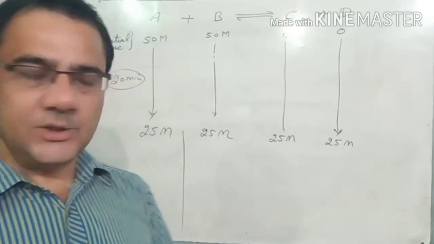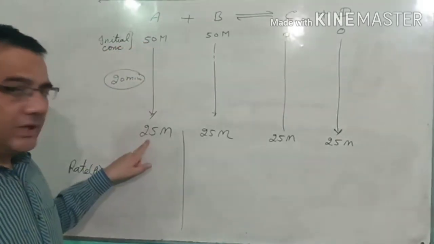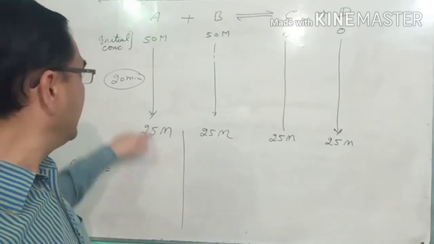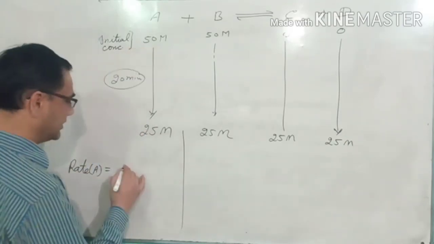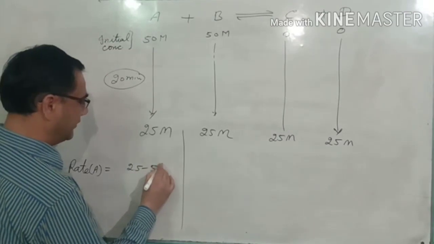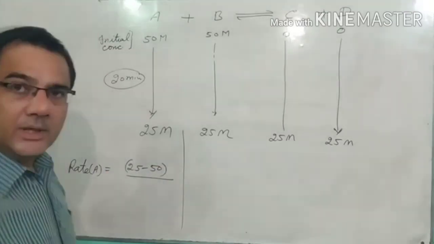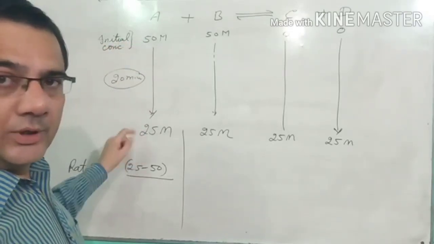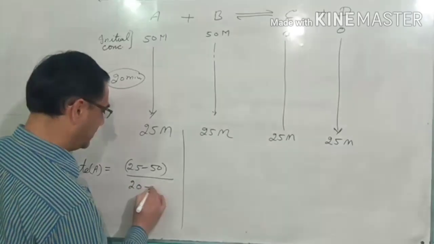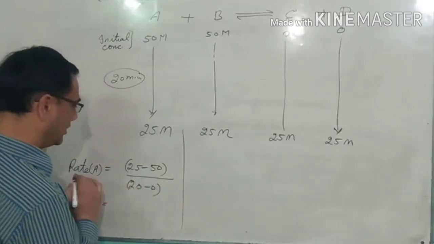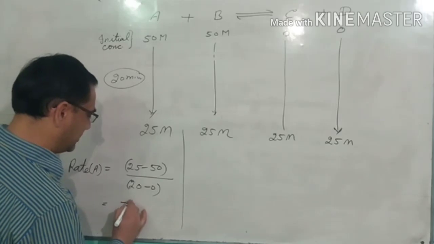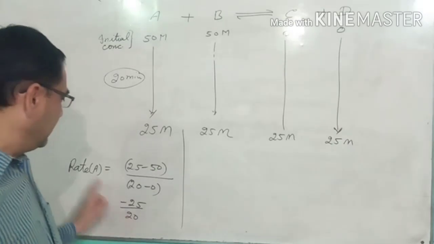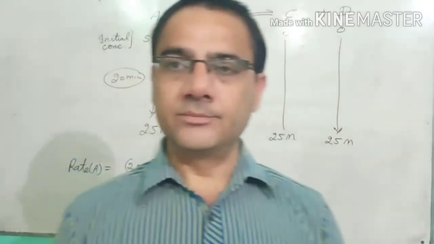The change in concentration is always final minus initial: initial 50, final 25, so 25 minus 50, upon time taken for the change. Initial time 0, final time 20, so 20 minus 0. So 25 minus 50 comes minus 25 upon 20.